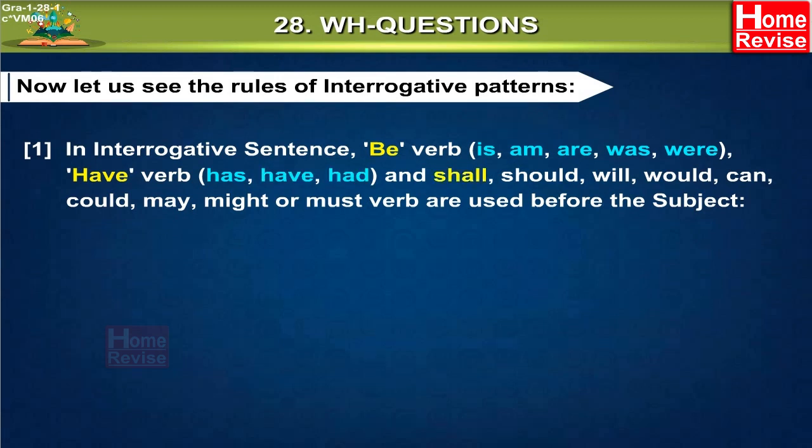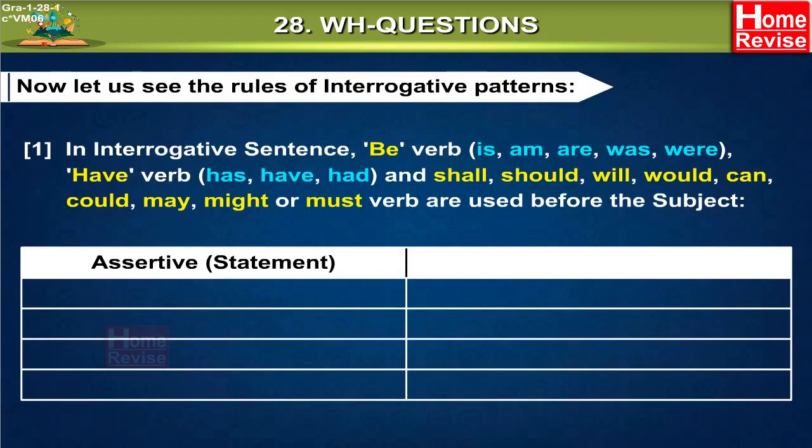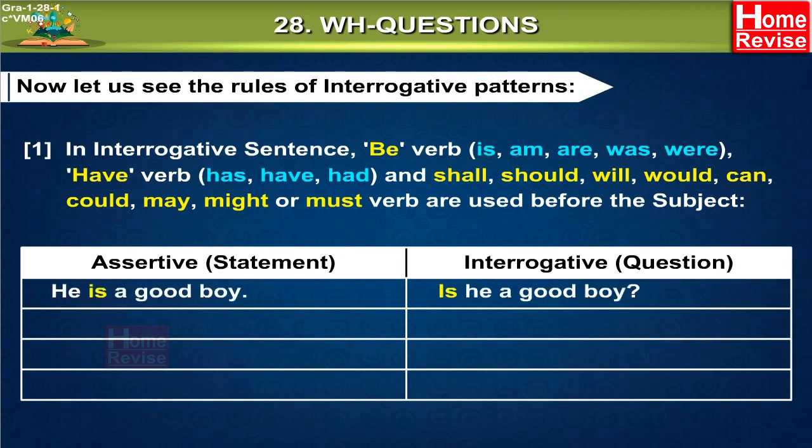And shall, should, will, would, can, could, may, might, or must verb are used before the subject. Here we have assertive statement or interrogative question. Assertive, he is a good boy. Interrogative, is he a good boy?